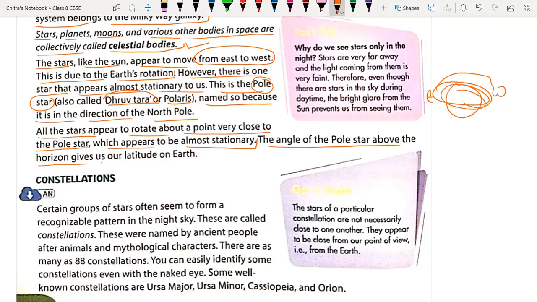The angle of the polar star above the horizon gives us the latitude on the Earth. That's why in old days, those sailing on the ocean with their ships used to decide the direction with the help of the polar star.